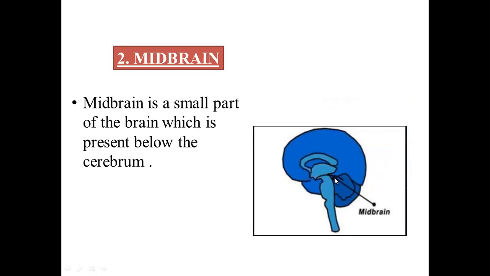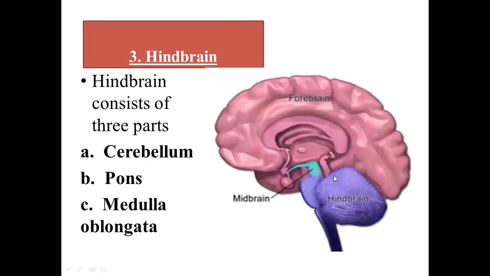This is the diagram which is giving you its location, that is midbrain present below cerebrum. Okay, the third one, hindbrain. Hindbrain further consists of three main parts: cerebellum, pons, and medulla oblongata. This whole portion was actually the hindbrain having three parts. This one is pons. This one, the long tubular structure, was medulla oblongata, and this leaf-like structure present behind pons and medulla oblongata is actually the cerebellum.